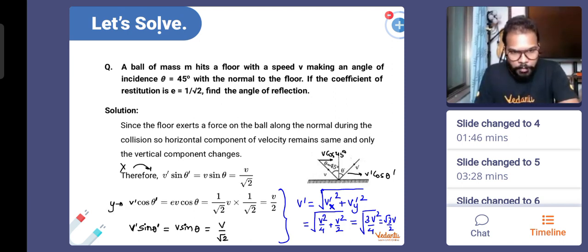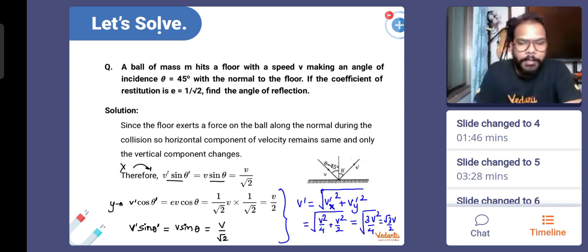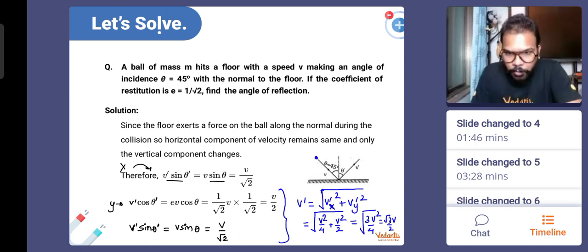Okay, so this is along the y direction. Along the x direction the velocities remain unchanged. So that is v dash sin theta dash equal to v sin theta. They are sine components; this is basically the cos component. Sorry, because of the size of the diagram I might have written it incorrectly. Let me properly write it for all of you, because the angle is given with the vertical, not with the horizontal. So this angle is given as theta. So this is v cos theta, and this is v sin theta. We just did that also.